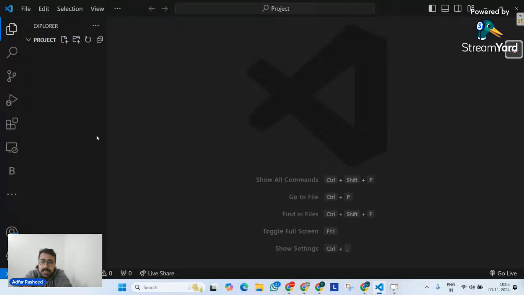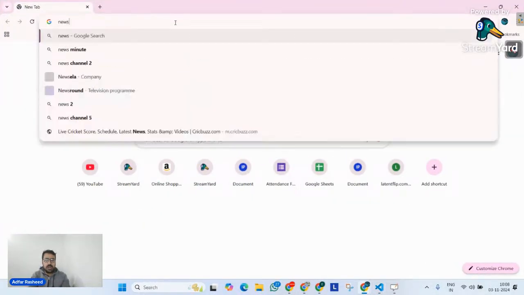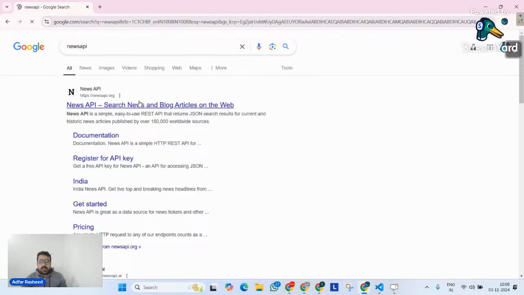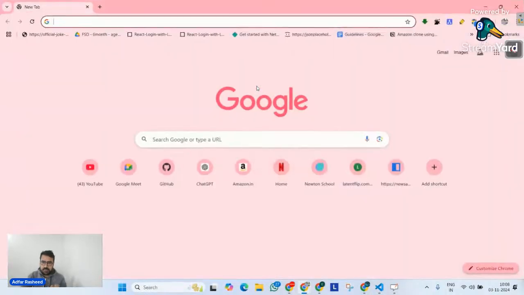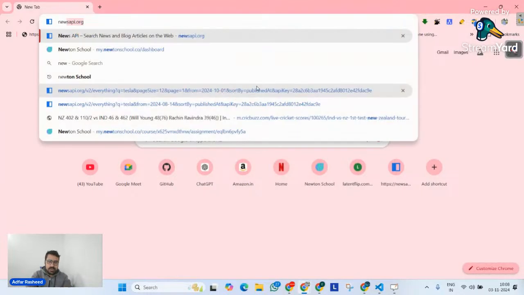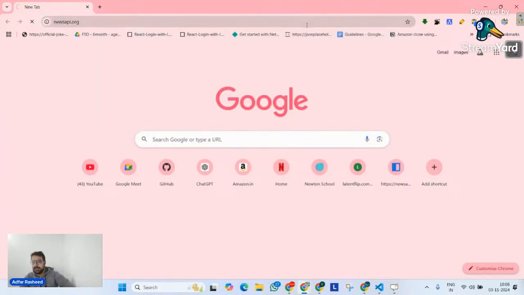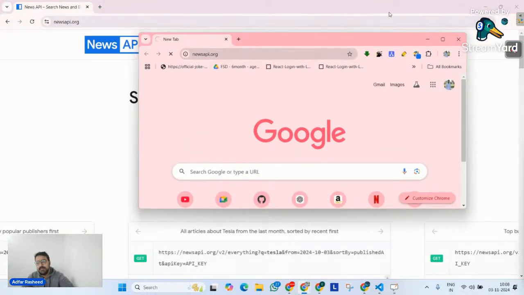Okay, see, the project that we are going to create, it entirely depends on APIs. API that contains a lot of data. Let me give you an example. Let's suppose I will go on the internet and I will go on a website called News API. There's a website called newsapi.org. Now, if you go on this particular website, you can see that there is an API on which you can make a request and you can simply get a lot of data out of this API. Okay, let's hope it works. If it does not, we will see how to deal with it.